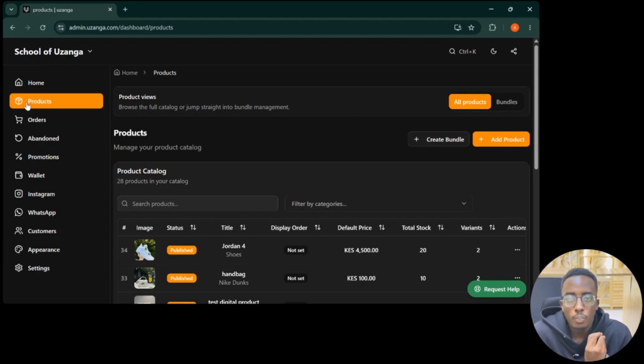Basically what you're going to do is post, you're selling digital products on Uzanga, right? The difference between digital and the normal products is, for digital products, when customers are checking out, you don't ask them for shipping. You just enter their email, the phone number, whatever other details you need from them. Then they pay. Then now you can decide to either deliver whatever they are buying immediately they pay, or you have to log into your admin, submit that thing.